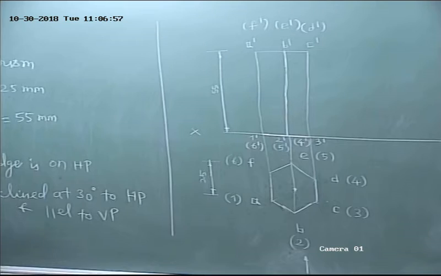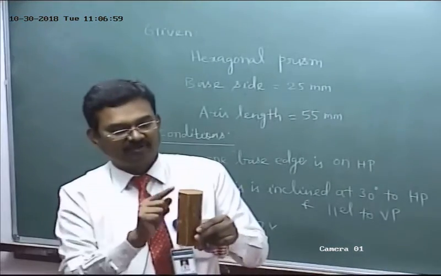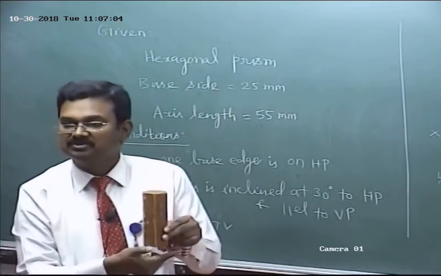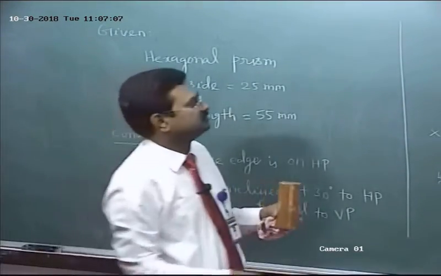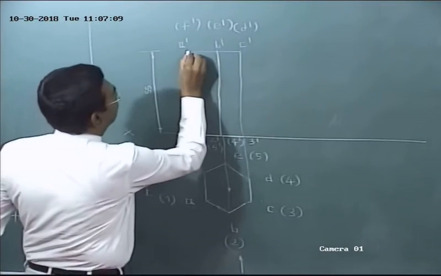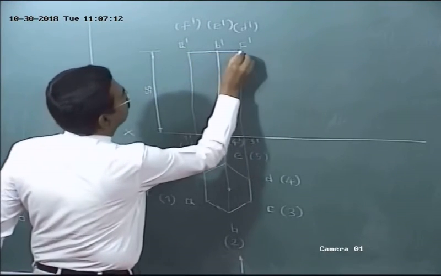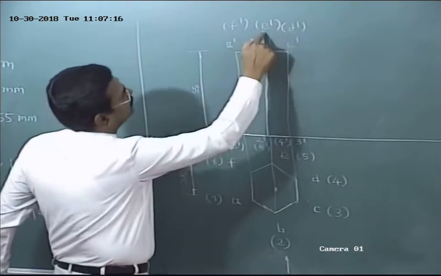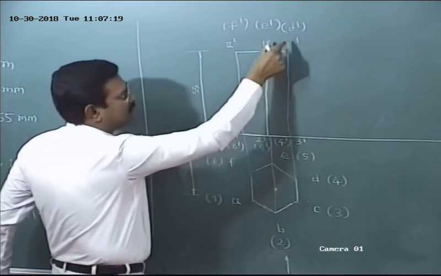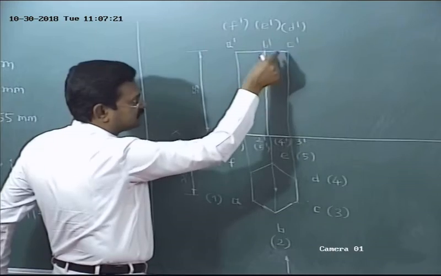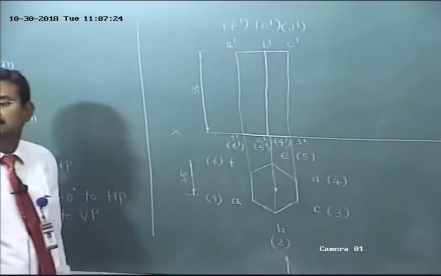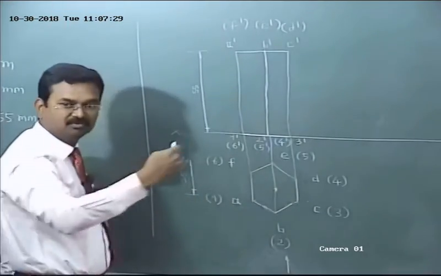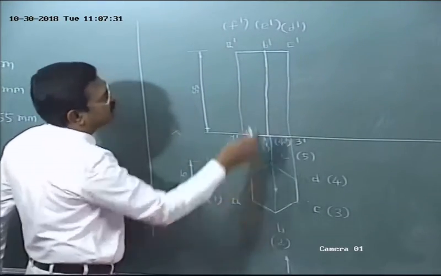So far we have obtained only the front view of the bottom face and the front view of the top base. The front view of the top base is a straight line, the front view of the bottom face is a straight line. Only three corners are visible. Join the points A, B, B, C. What about C, D? It's a point. D, E coincides with B, C. The invisible side coincides with the visible side, so you have to show only the visible side. Isn't it? Similarly, E, F. In the front view, E, F is hidden by A, B.